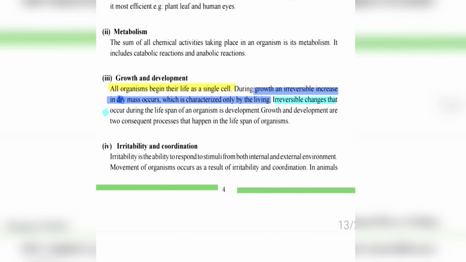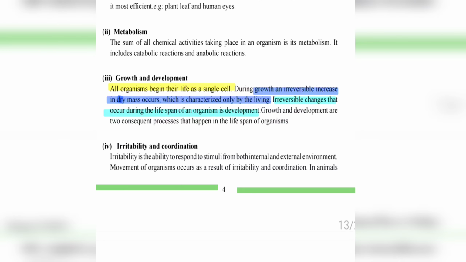Irreversible changes that occur during the lifespan of an organism is development. These are two different things, and sometimes you can get confused in this. So you must clearly remember these two points. Growth is an irreversible increase in the dry mass, which is characterized only by living cells. Irreversible changes that occur during the lifespan of an organism is called development.